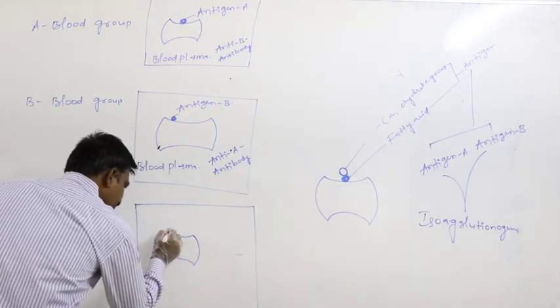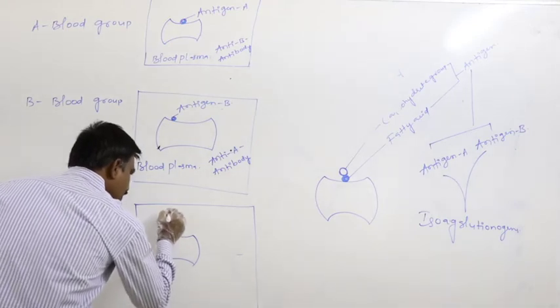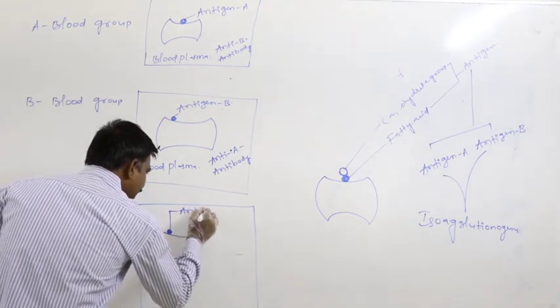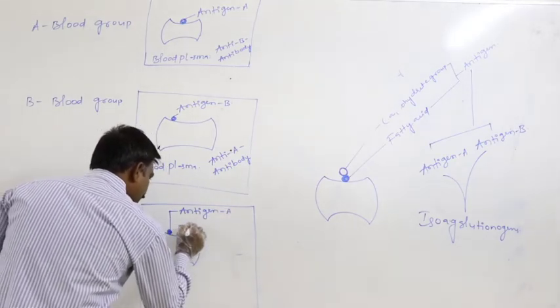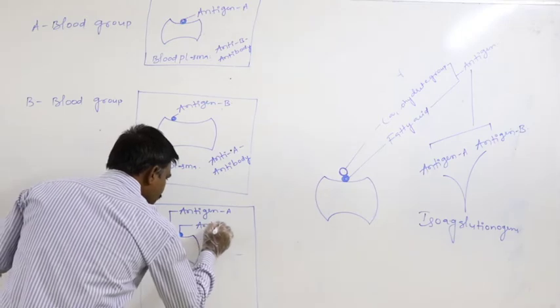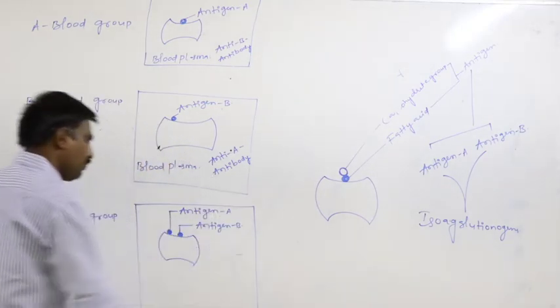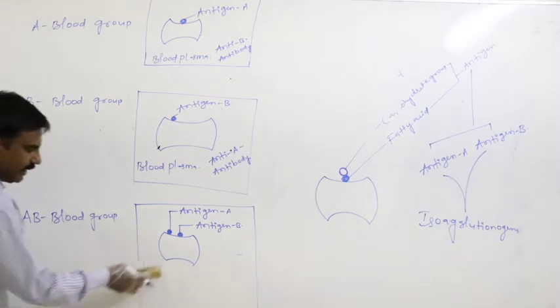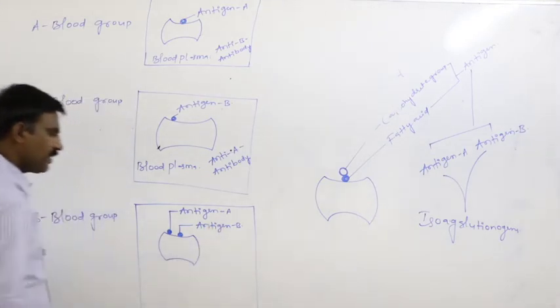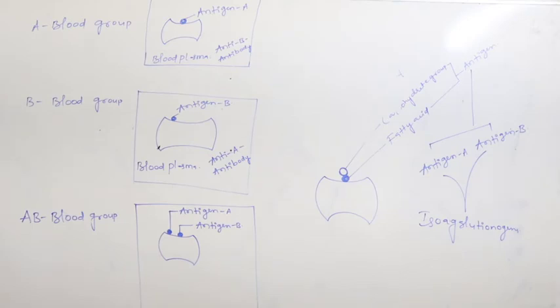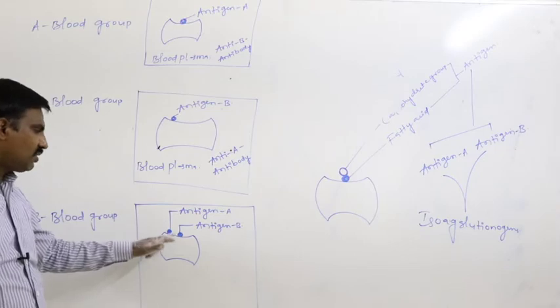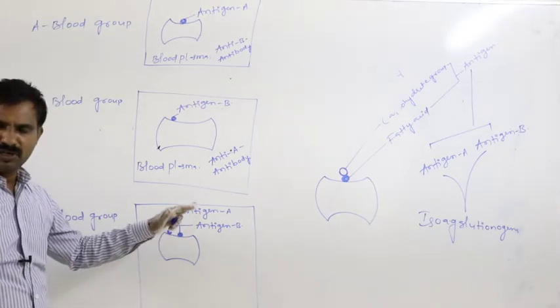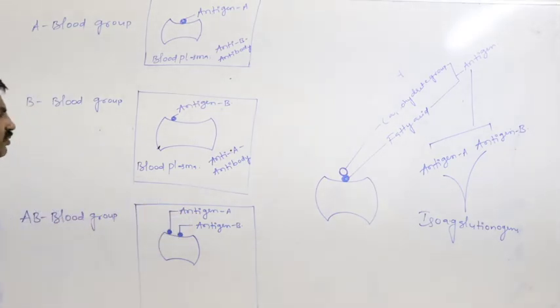Definitely on the surface of the RBC membrane, both antigen A and antigen B are present. If both antigen A and antigen B are present on the surface of a person's RBC membrane, then that blood group is said to be the AB blood group.